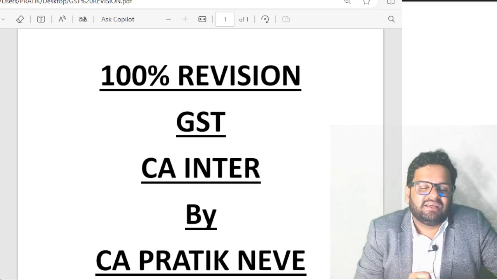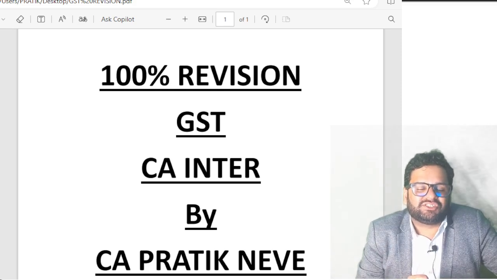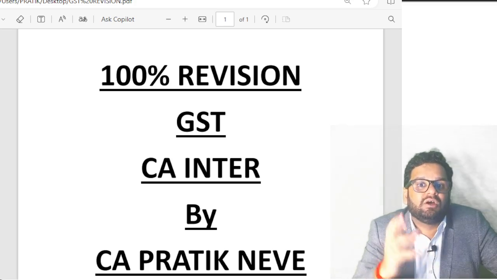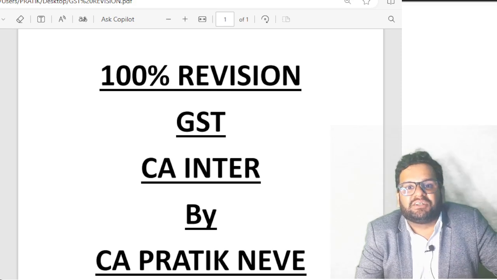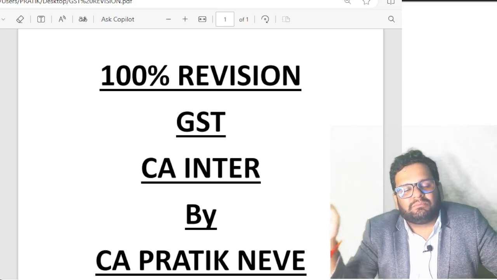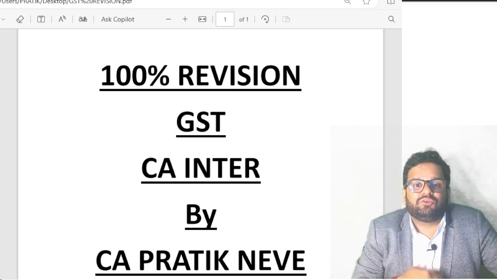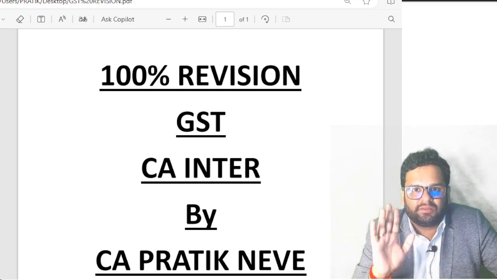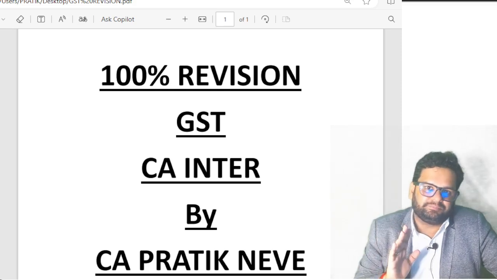In these cases, your registration could be cancelled by the proper officer on his own motion. Further, if you obtained the certificate in GST by way of fraud, then also it can be cancelled. Or if you have not complied with any of the provisions of GST law, then it can be cancelled.